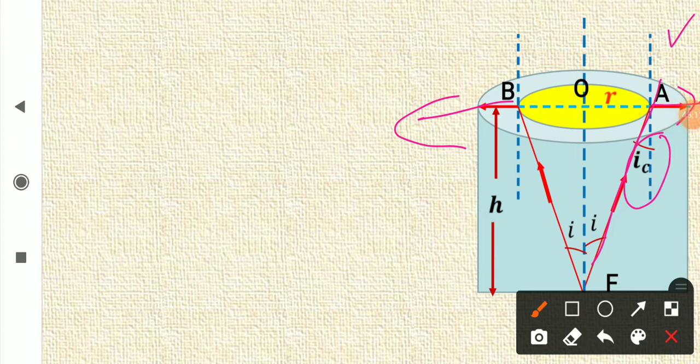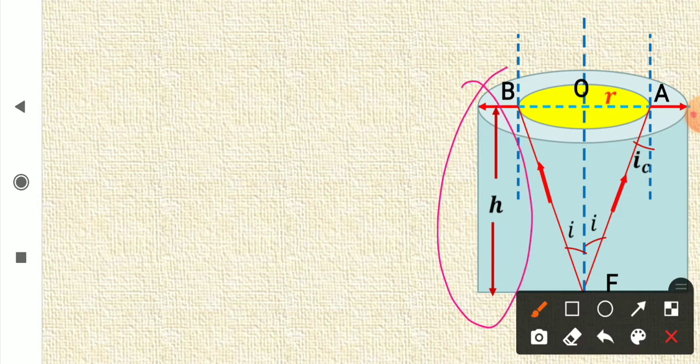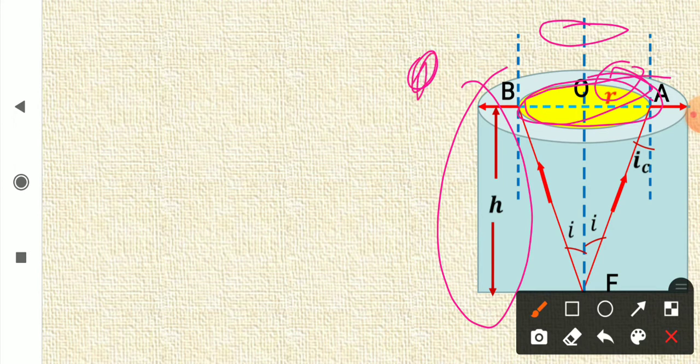So the area here, you'll get a circle and this whole thing will be like a cone. So this is the vertex of the cone, right? And this is the depth of the fish, and this is the radius of the circular area which is coinciding with the surface of the water. And somebody here only in this area can see this fish. If you are standing somewhere here, you cannot see the fish.